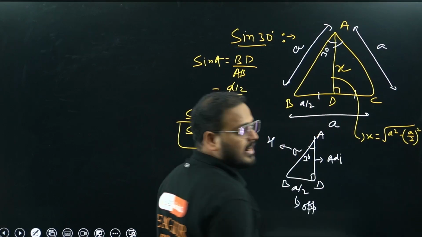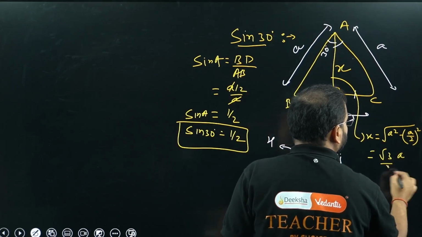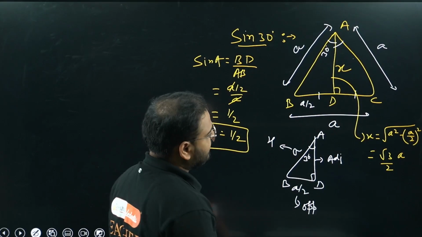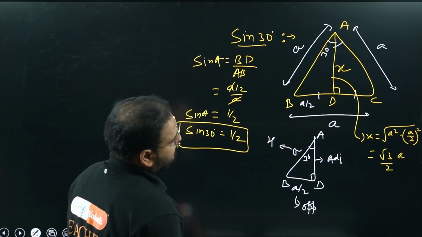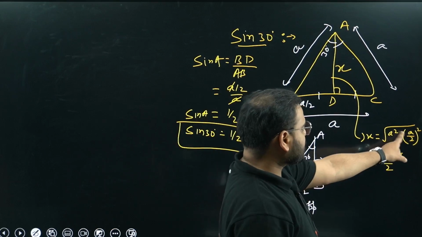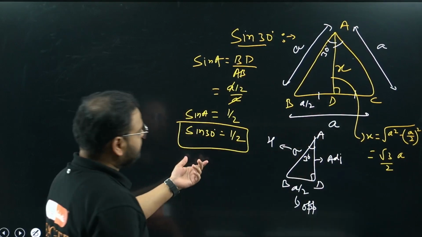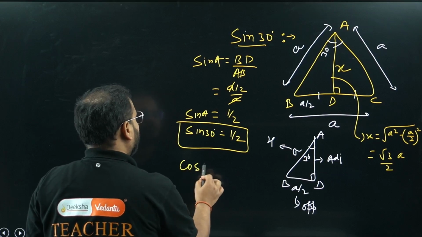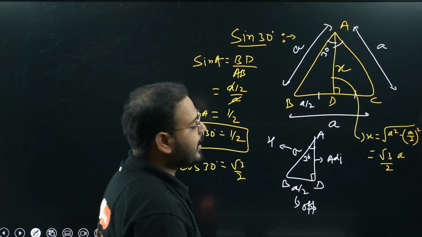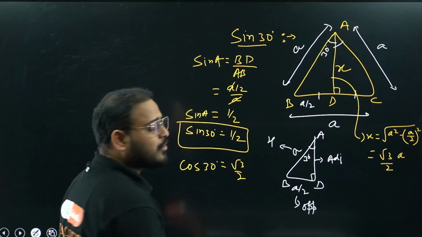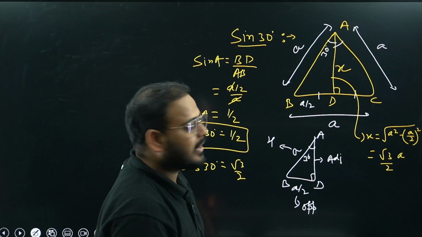If you solve this, what are you going to get? Root 3A by 2. Yes, 4A square minus A square will be 3A square, correct. This is the value for x. If you use that in the cos formula, you're going to get cos 30 degree as simply root 3 by 2. Simply you can find tan also, and you're going to get this as simply 1 by root 3.